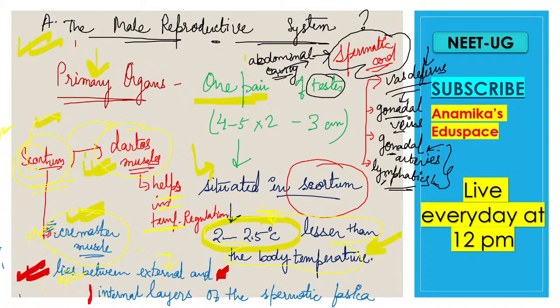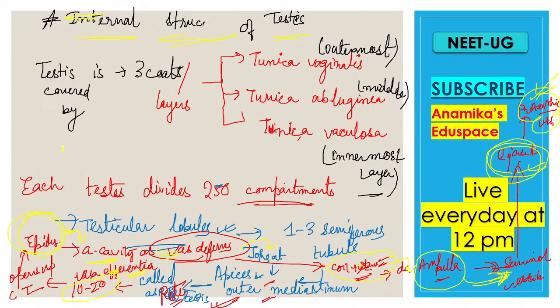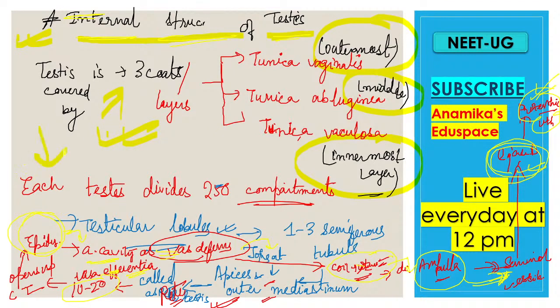Next, what we studied about the internal structure of the testes, how the testes look, what is the outermost layer, what is the middle layer, and what is the innermost layer of the testes. The testis is covered by 3 main layers. Now each testis is divided into 250 compartments,